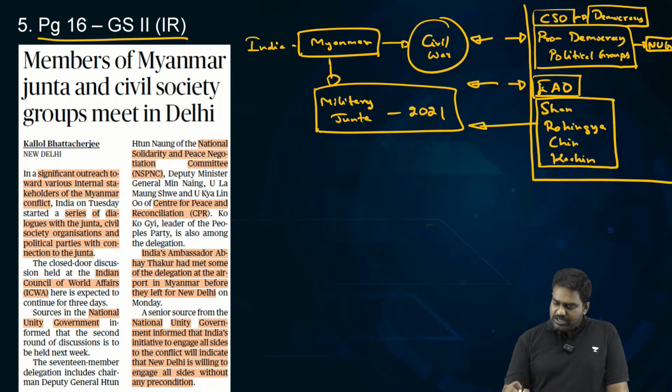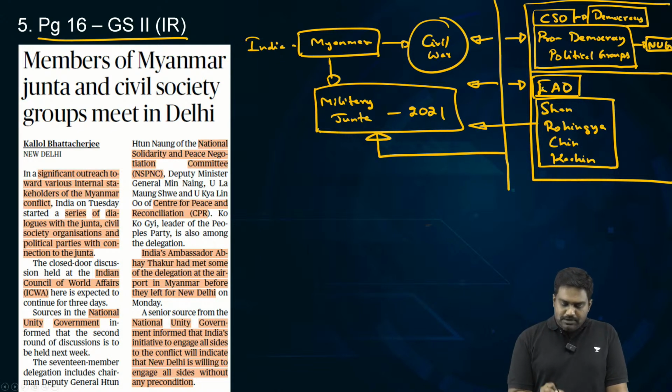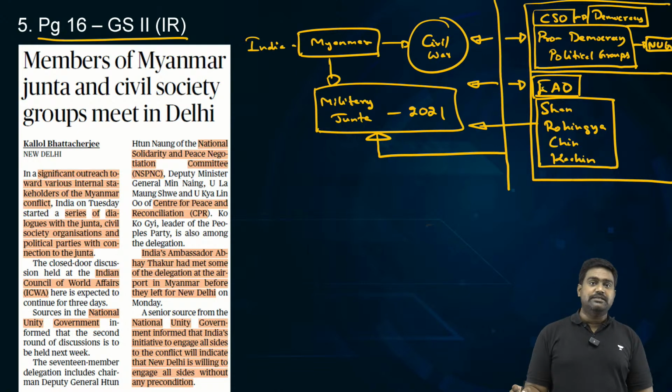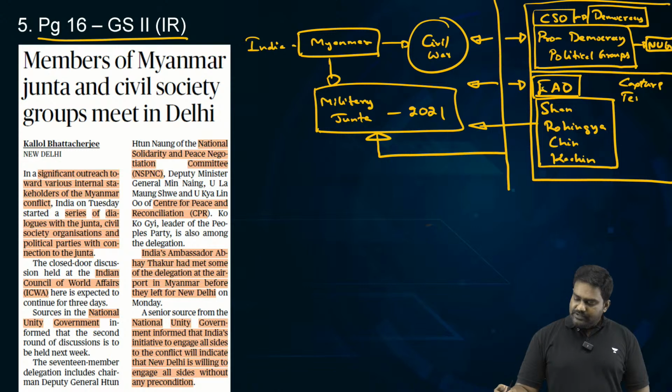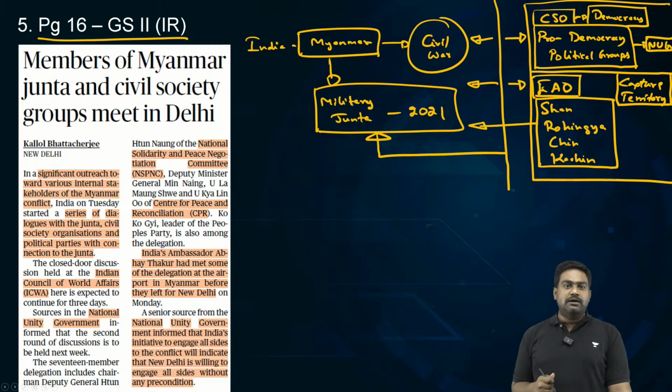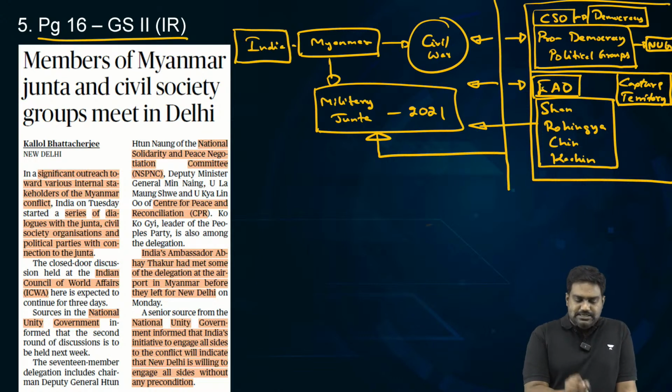So these forces have largely united: the pro-democracy forces, political groups and civil society organizations, and the ethnic armed groups. Collectively, they have launched a major attack on the military regime to remove the military junta from power, and they have seen some success in this ongoing civil war. The pro-democracy forces and ethnic armed groups have been able to capture significant territory. They have delivered a significant setback to the military regime. And today, Myanmar's military, the Tatmadaw, has lost control over key areas, critical border points and large areas of territory. So this has always been a matter of concern for India.